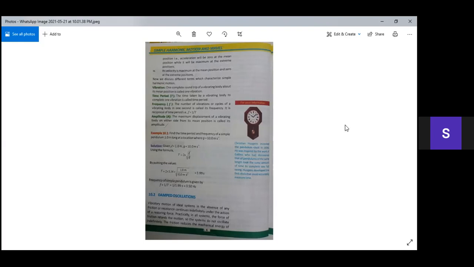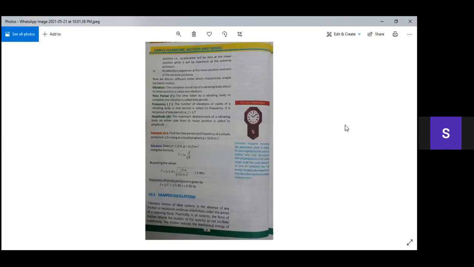Okay. Now, the second thing we have to find is the frequency of the simple pendulum. The time period is 1.99 seconds. We have to find its frequency now. We read earlier that the frequency is equal to 1 divided by the time period.